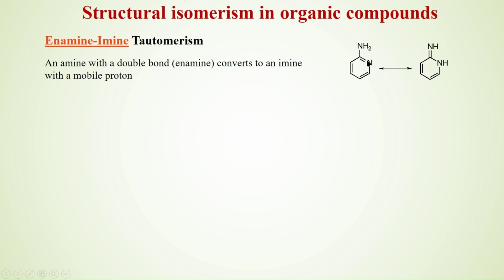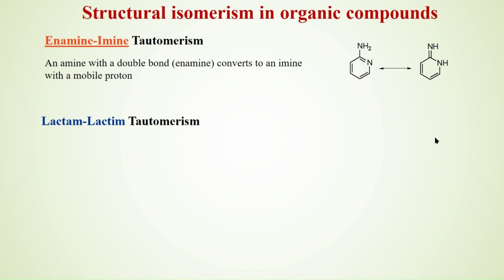This is having ene and amine. That's why it is called enamine. This double bond shifts between carbon and nitrogen here, and the hydrogen here shifts towards this nitrogen. Enamine converts to imine form. The enamine and the imine form coexist with each other.